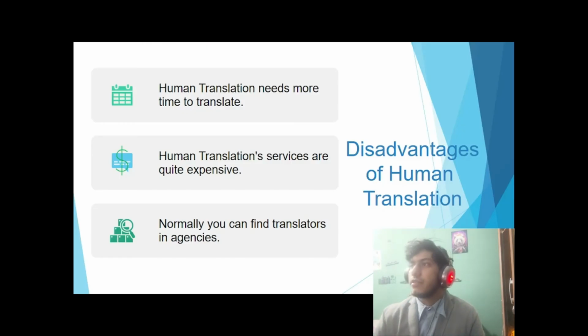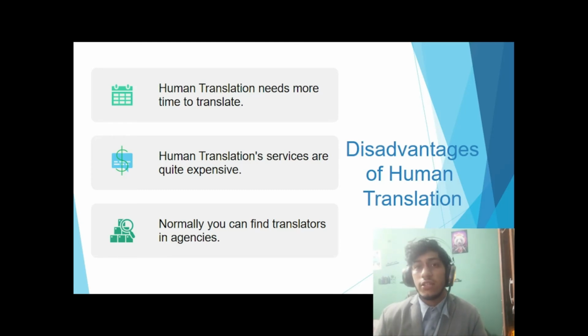On the other hand, we have disadvantages. For example, the first disadvantage of human translation is that it requires more time. It's because this process is complex and extended, so it demands more time.